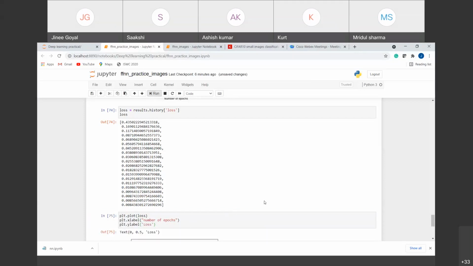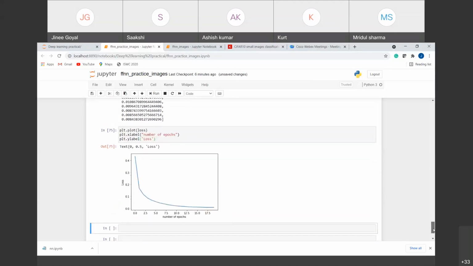So I run this. You can see our loss started from around 0.45 and decreased slowly till epoch 2, but then it decreases and here we have almost converged around 0, not exactly 0, but around 0, right? This is the type of loss curve we want.